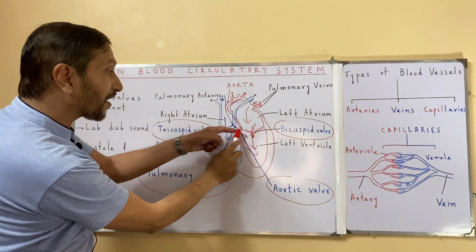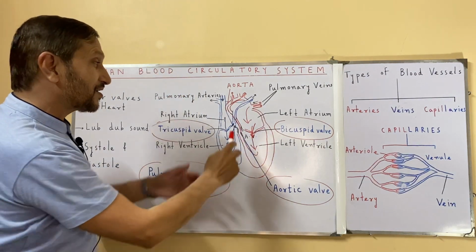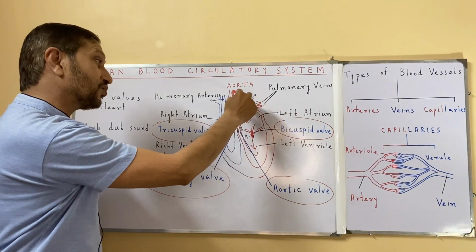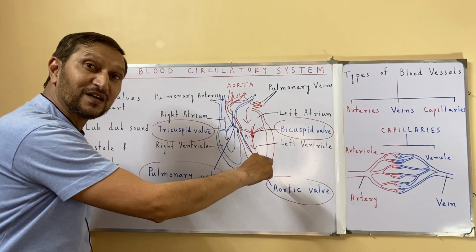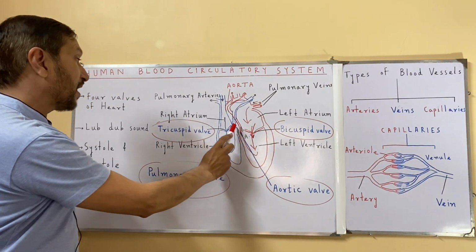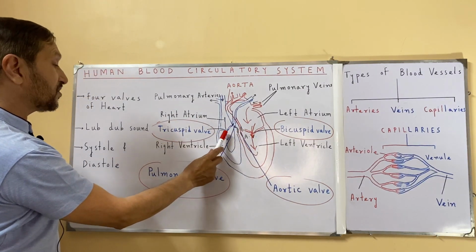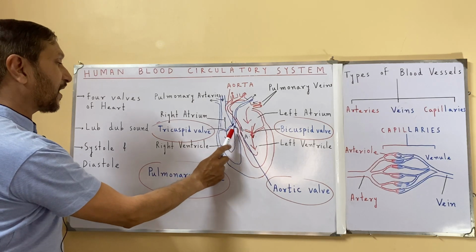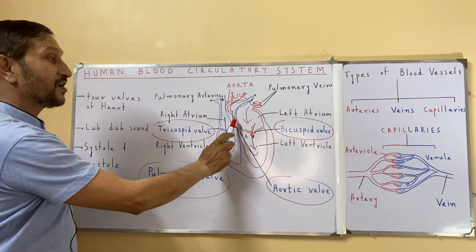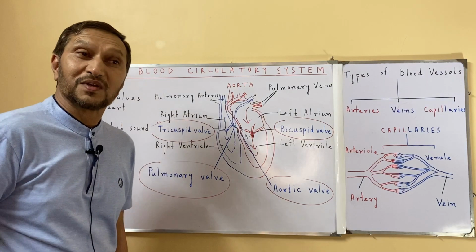So this valve closes and does not allow the blood to go back into the left ventricle. At that time this semilunar valve and the other semilunar valve, present at the end of the right ventricle at the pulmonary arteries, will close.